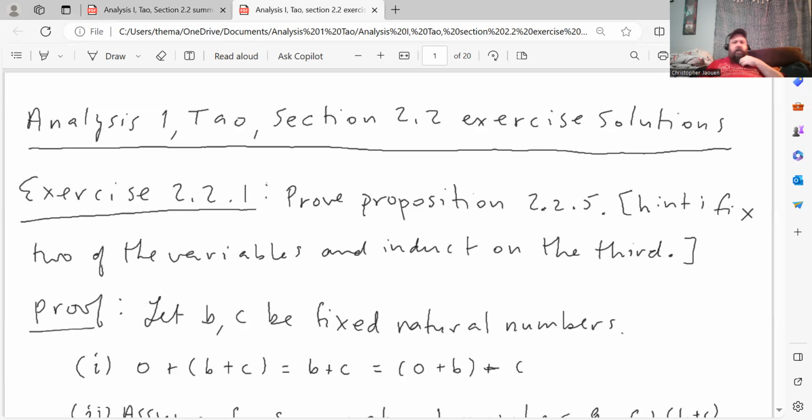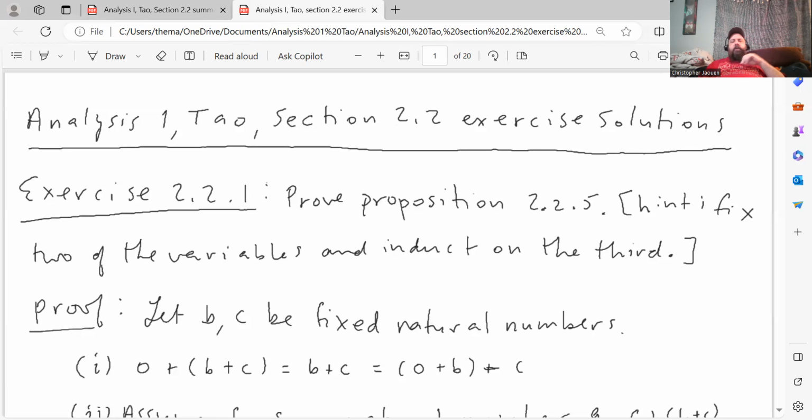But we'll go through my solutions here. So let's start with the first question, exercise 2.2.1, prove proposition 2.2.5. And he gives a hint here. He says fix two of the variables and induct on the third.